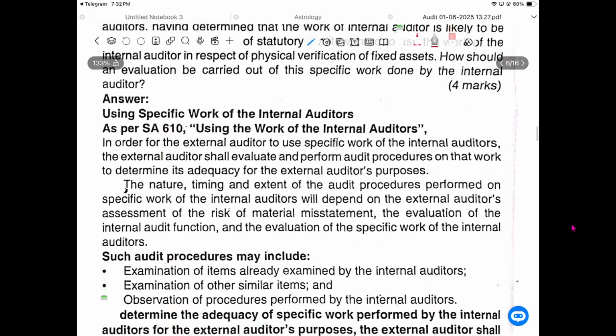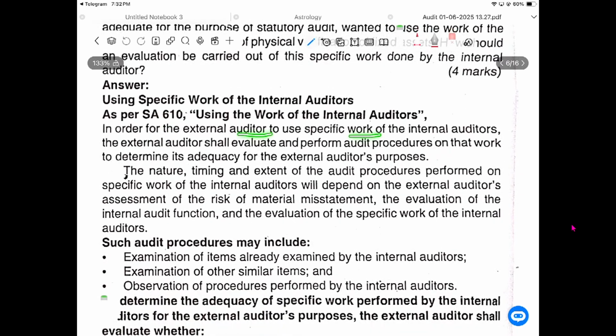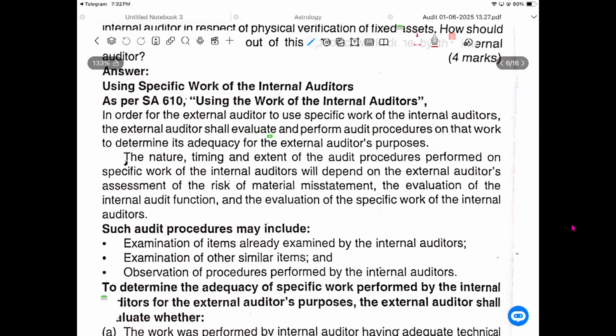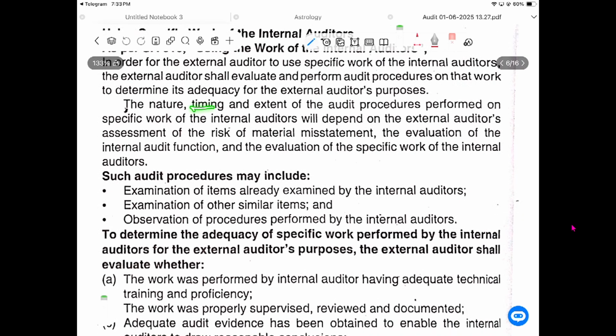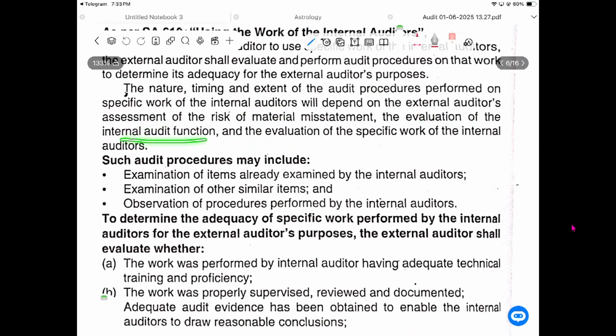In order for the external auditor to use the specific work of the internal auditor, the external auditor shall evaluate and perform procedures on the work to determine adequacy for the external auditor's purpose. And for more material work, it can't be given to the internal auditor to check because he may give it in favor of the management. The nature, timing, and extent of the audit procedures performed on the specific work of the internal auditor will depend on the external auditor's assessment of the risk of material misstatement, the evaluation of the internal audit function, and the evaluation of the specific work of the internal auditor.